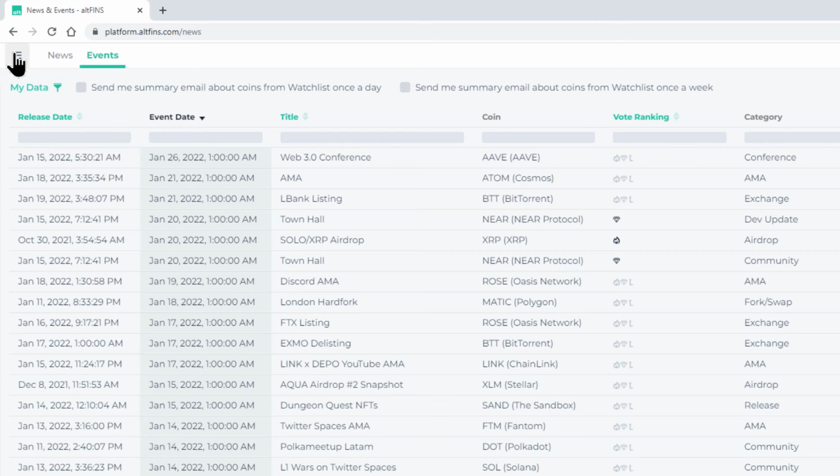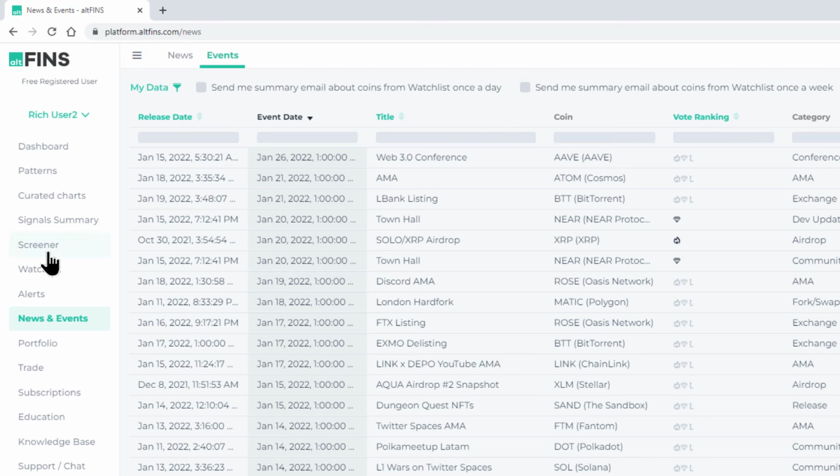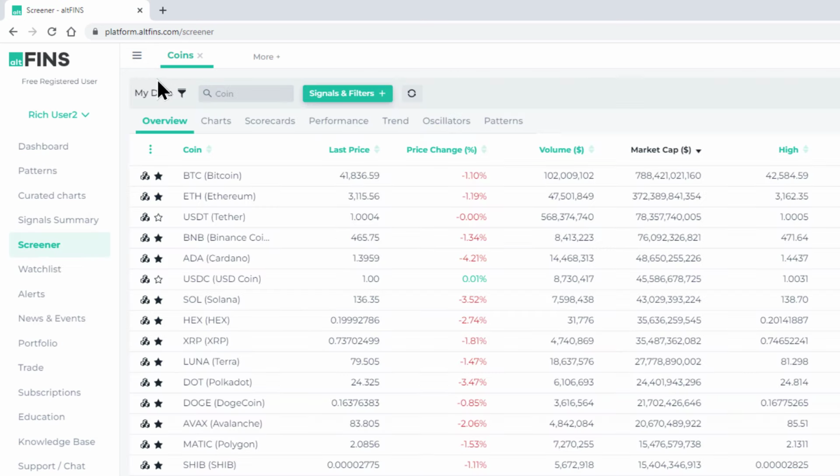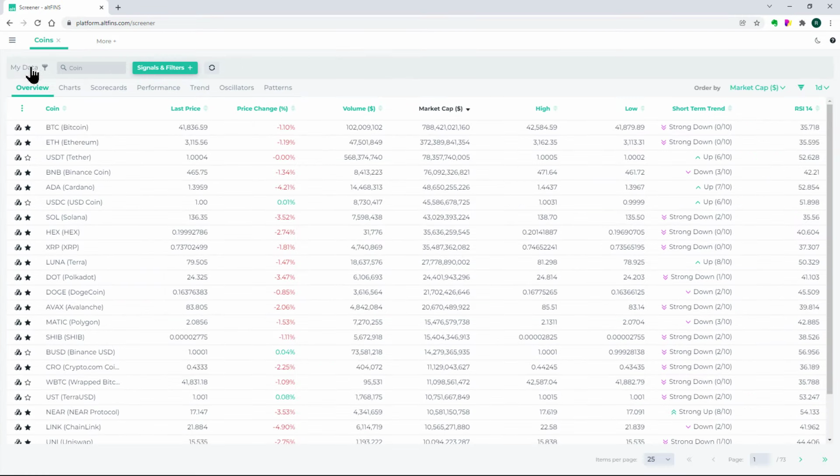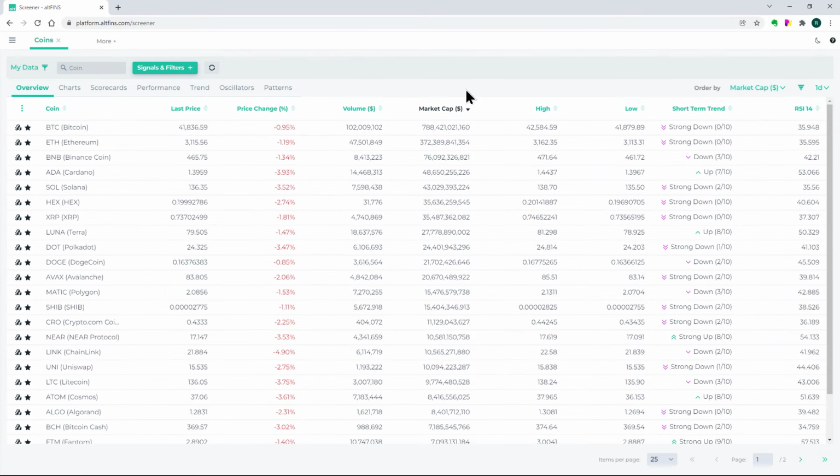portfolio or watch list. This news and events, you can also find these under the screener. And once again, here you can apply your watch list filter and say, all right, show me what's going on with Solana, for example.